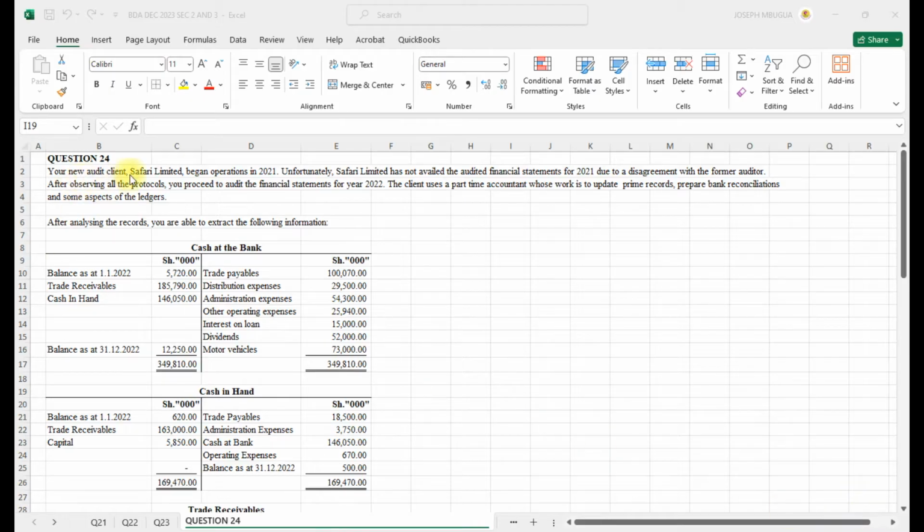So your new audit client Safari Limited began operations in 2021. Unfortunately, Safari Limited has not availed the audited